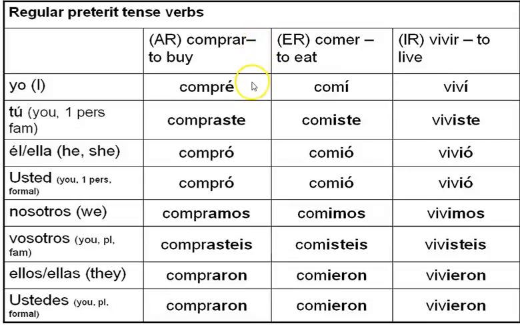In the AR, you have compré, compraste, compró, compramos, comprasteis, compraron. Okay, of course, we don't really focus on the vosotros in class, but you're aware of it. Anyway, for ER, comí, comiste, comió, comimos, comisteis, comieron. And then the IR, viví, viviste, vivió, vivimos, vivisteis, vivieron.